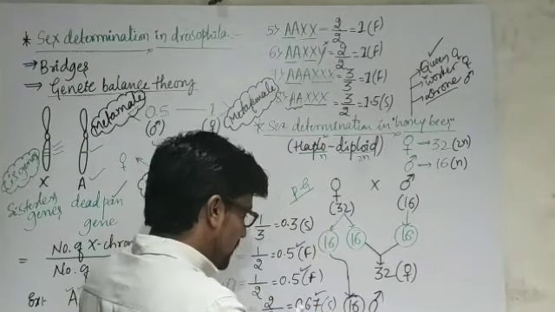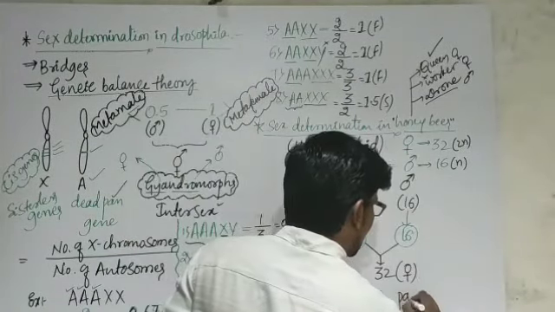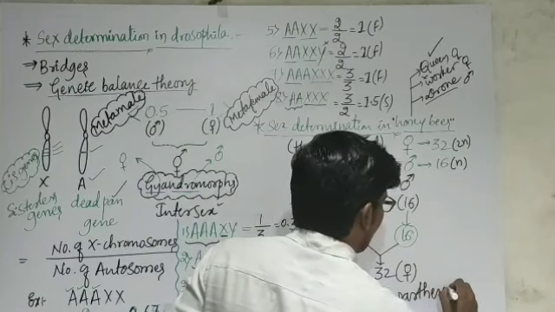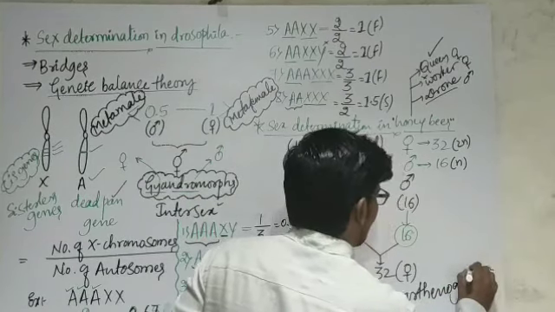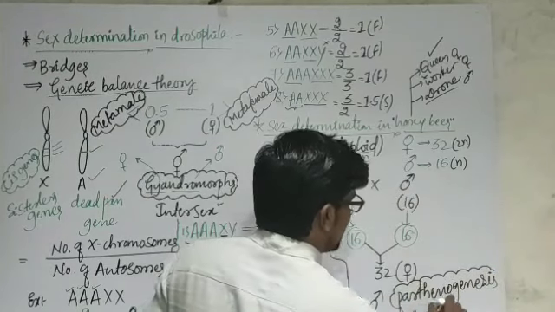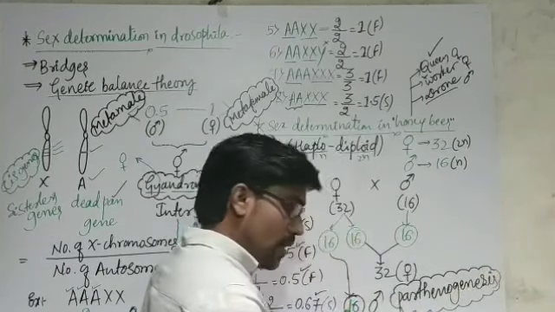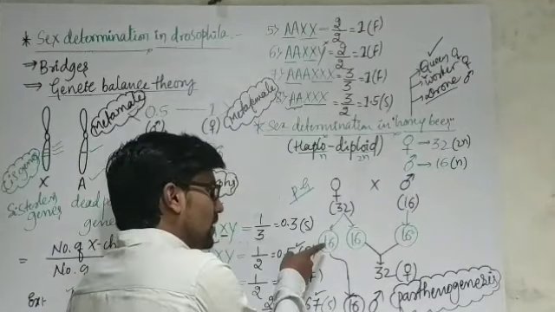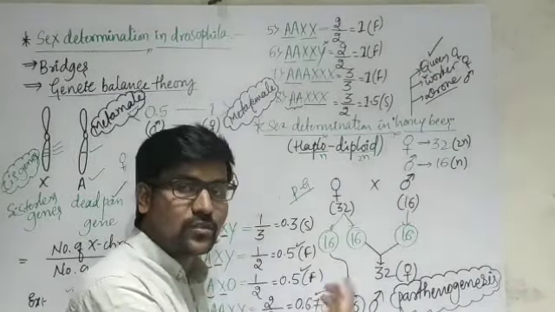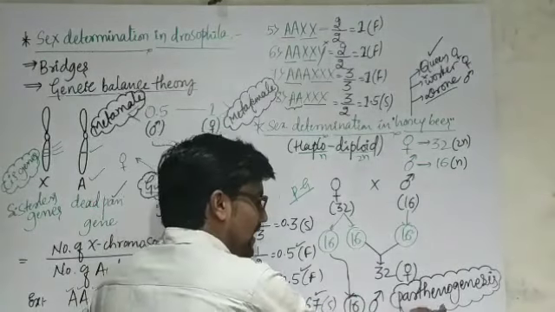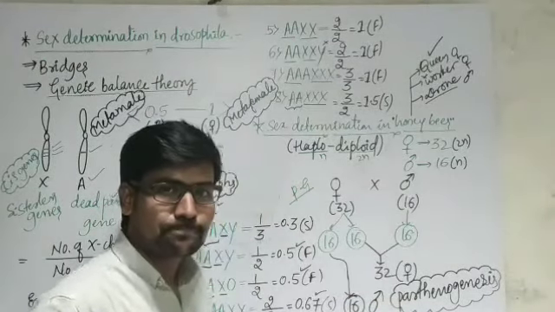This overall process is called parthenogenesis. As we already know, parthenogenesis means direct development of an egg into offspring without fertilization.